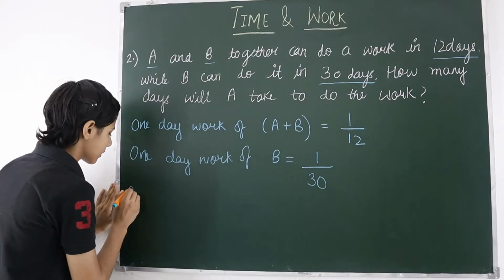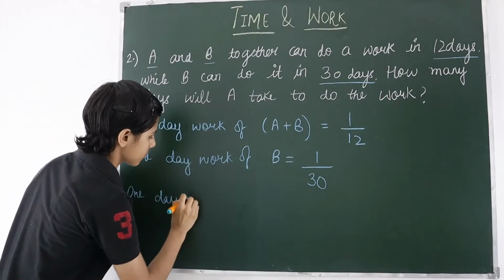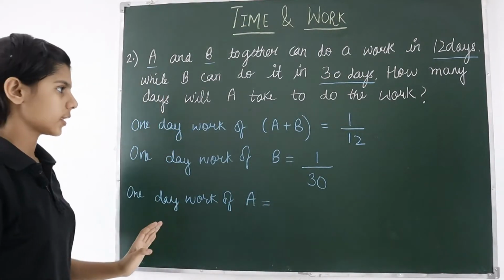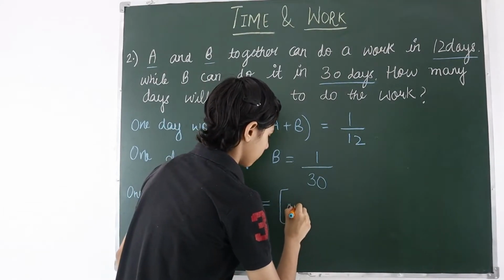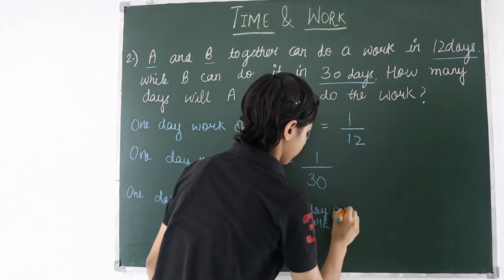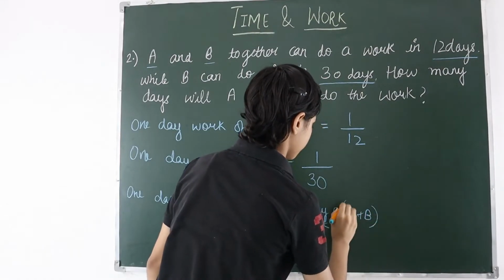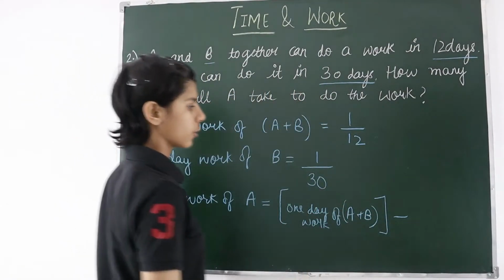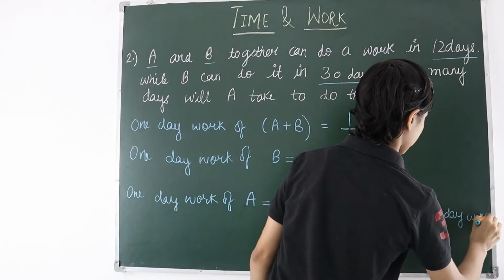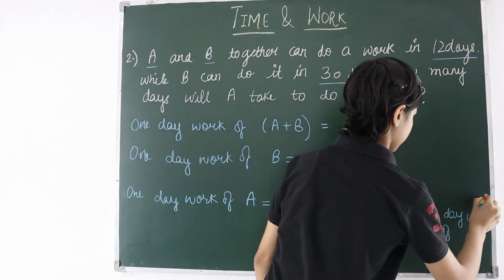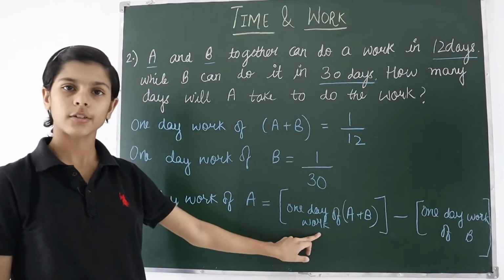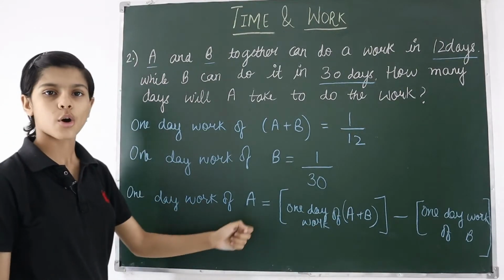It is obvious. So you will write here 1 day work of A. In this, 1 day work of A plus B will be subtracted from 1 day work of B. If we subtract 1 day work of B from the 1 day work of both, then we can get the 1 day work of A.